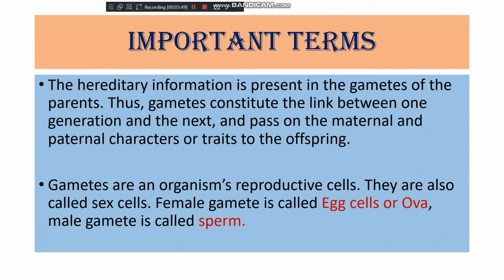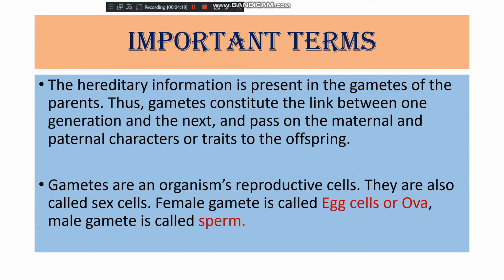Now, the important terms regarding the topic: how these heredity informations are passing, where they are present. So, heredity informations are present in the gametes of the parents, and these gametes constitute the link between one generation to the next generation and pass on the maternal and paternal characters or traits to the offspring.